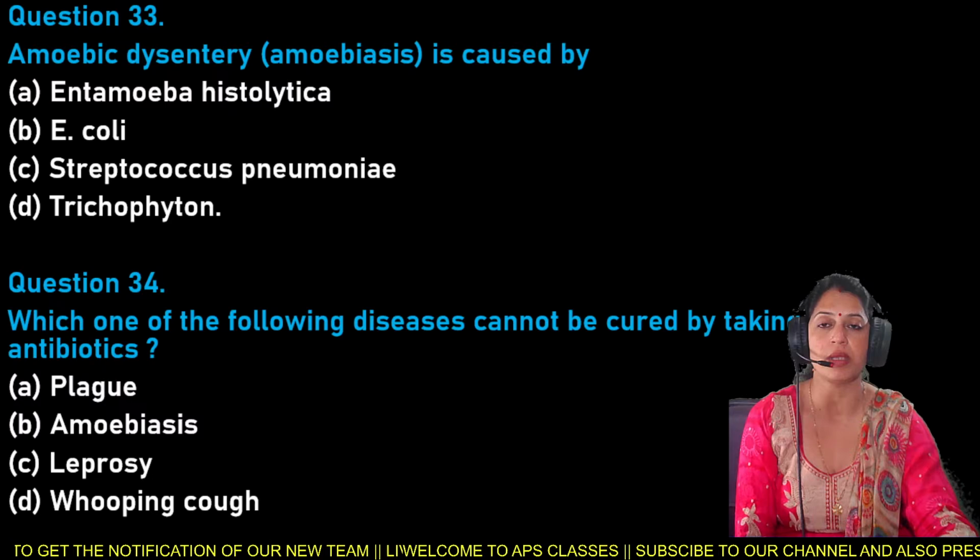Next is question number 35, and question number 35 is: an intestinal parasite which causes blockage of the intestinal passage and whose eggs are extracted along with the feces of an infected person is. Options are A. Wuchereria bancrofti, B. Ascaris, C. Epidermophyton, and the last one is Microsporum.